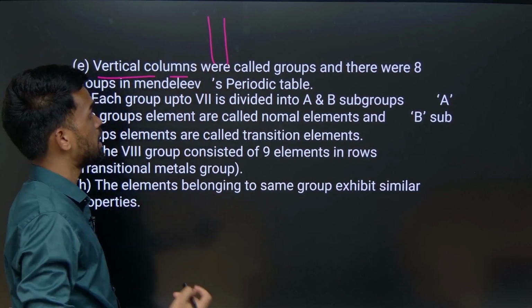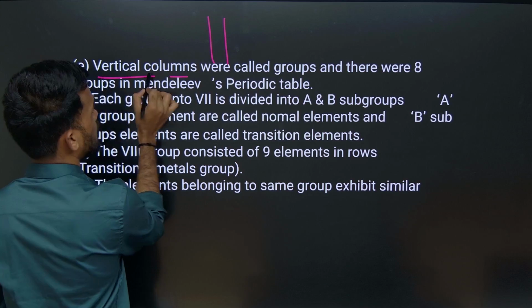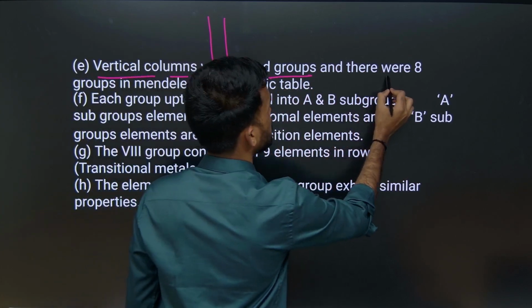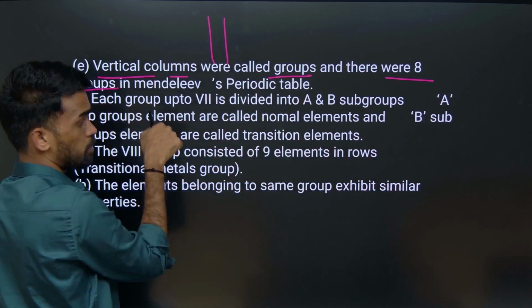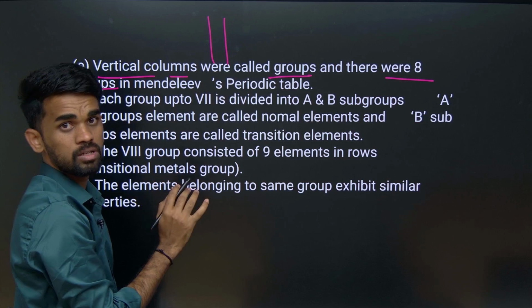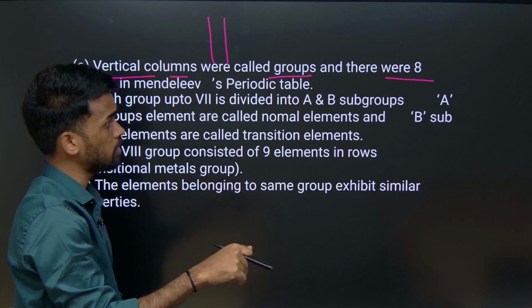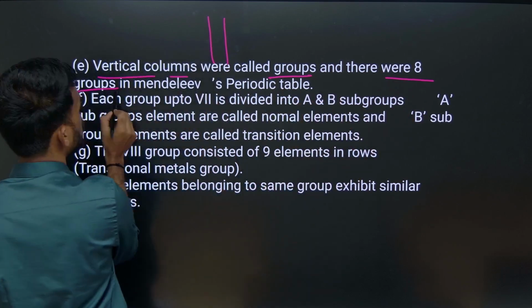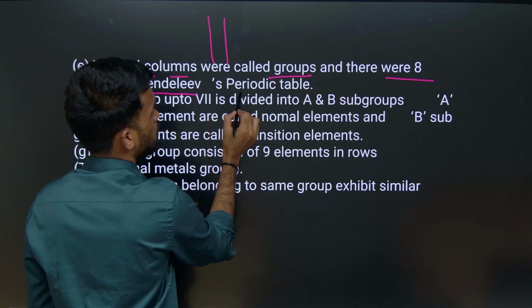Now we say 18. The vertical columns were called groups, and there were 8 groups when he proposed his periodic table. Right now we have 18, but he said there were 8 groups in Mendeleev's periodic table.